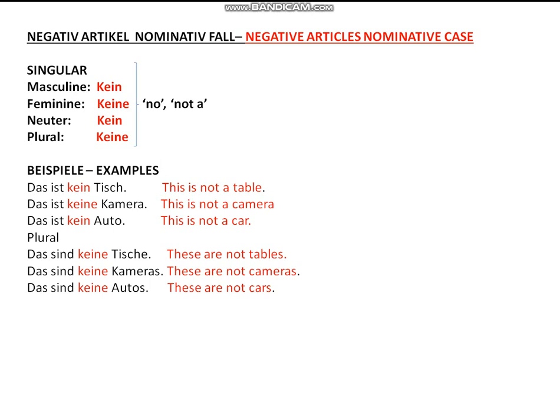Last time we learned about grammar. We started by learning the nominative case. We said that German grammar is divided into four grammatical cases: nominative case, accusative case, dative case, and genitive case. So we dealt with the definite articles and the indefinite articles. If you didn't see that video, you can go back to it.